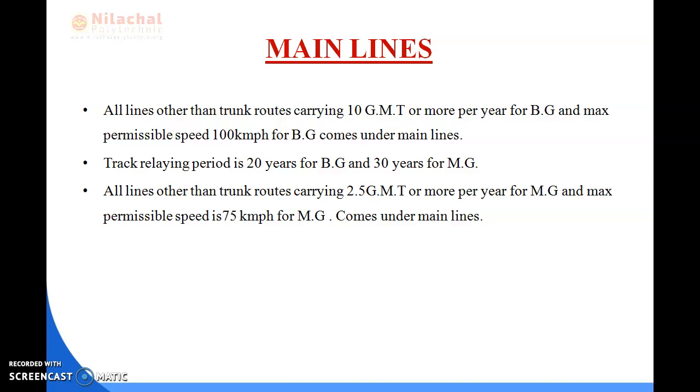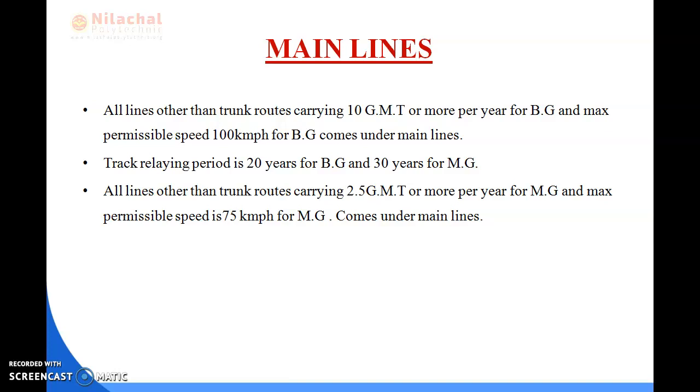All the lines other than the trunk routes which carry 10 GMT, whose full form is gross million tonnes per annum, or more for broad gauge, or 2.5 GMT of rail traffic or more for meter gauge, are classified as main line. The maximum permissible speed is 75 kilometers per hour for meter gauge under the main line.